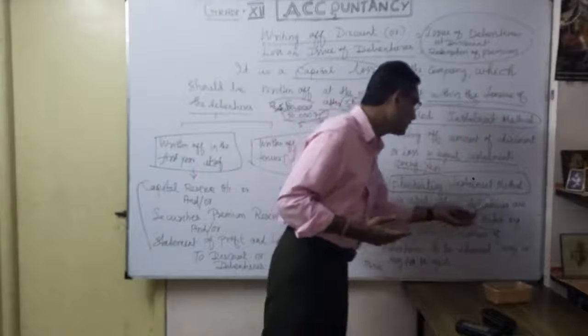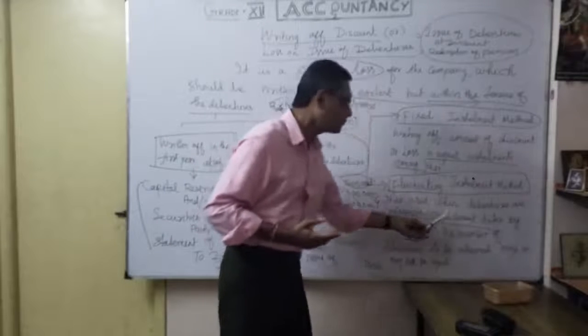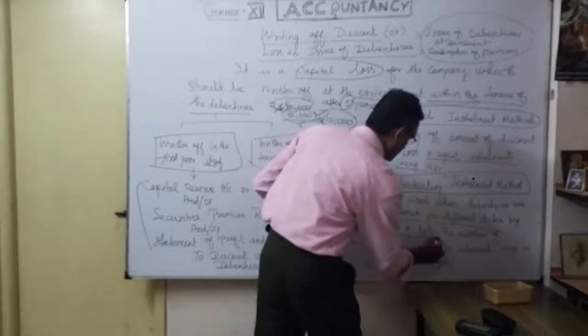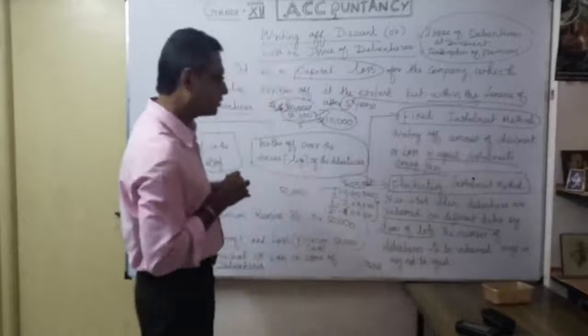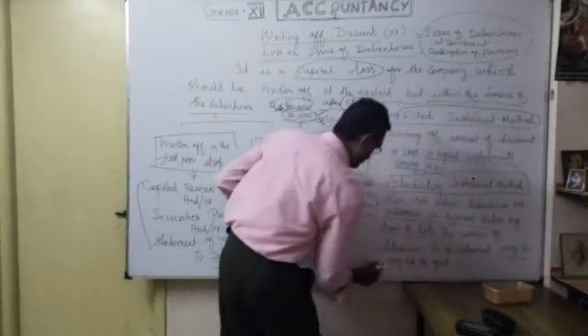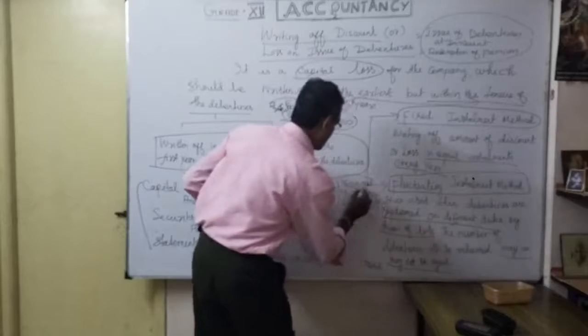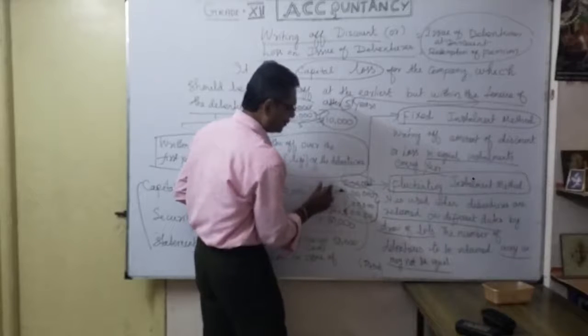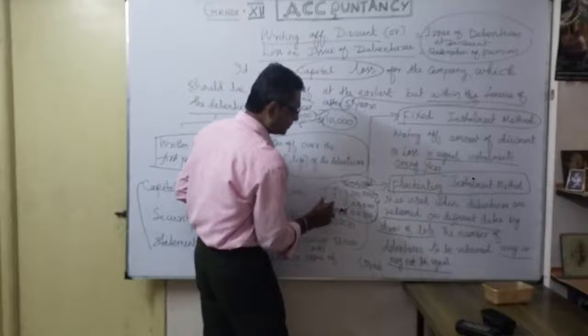So it is used when debentures are redeemed on different dates by draw of lots. The number of debentures to be redeemed may or may not be equal. That's what I said: first year not equal, maybe 1 lakh, thereafter 2 lakh, thereafter 2 lakh.